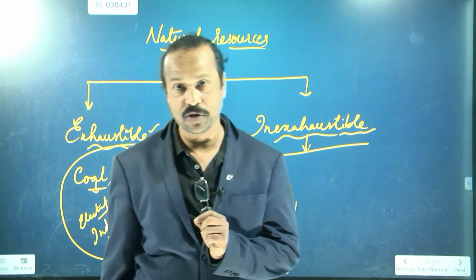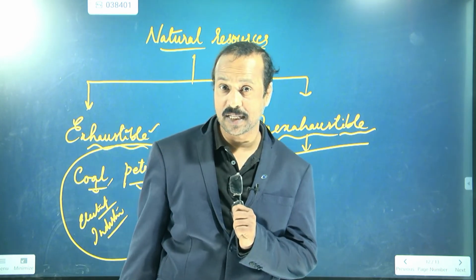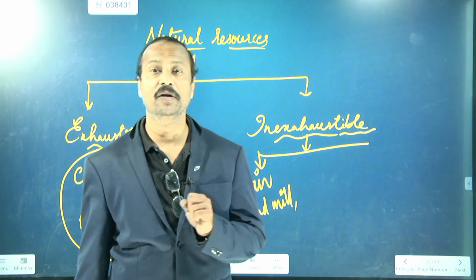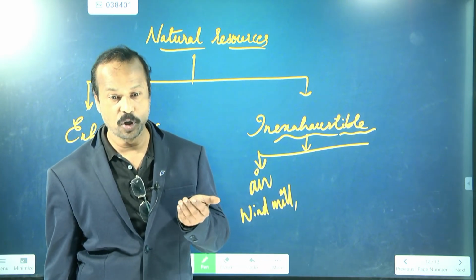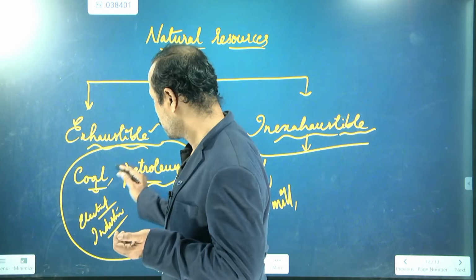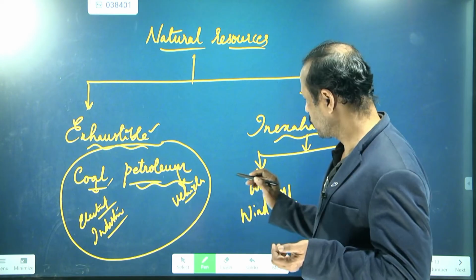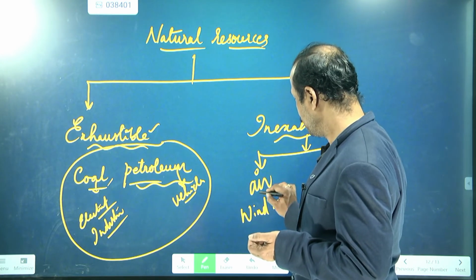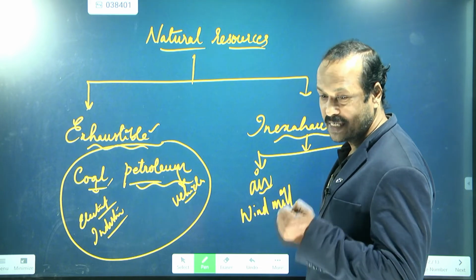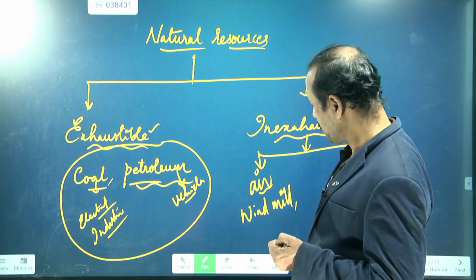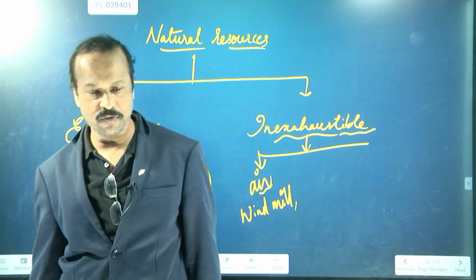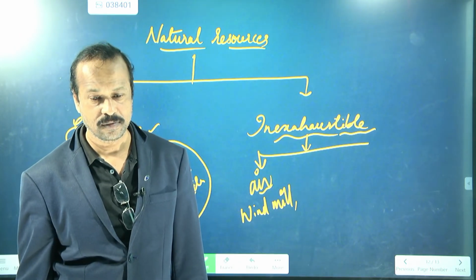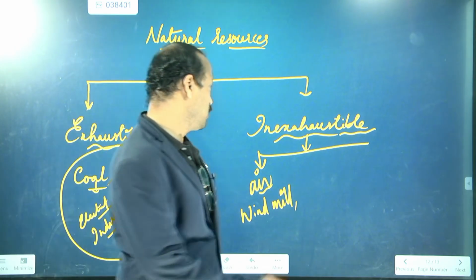There are also windmills used to take water from underground. So in the place of coal or petroleum, to generate electricity, we use the air. And if we use air for windmills, does it get over after a period of time? No. So air will be available.